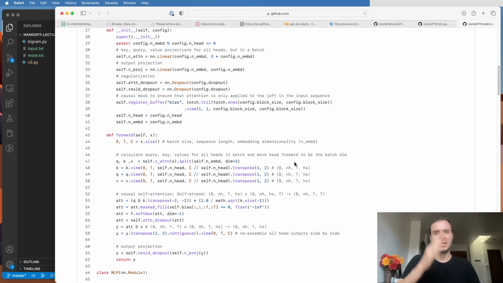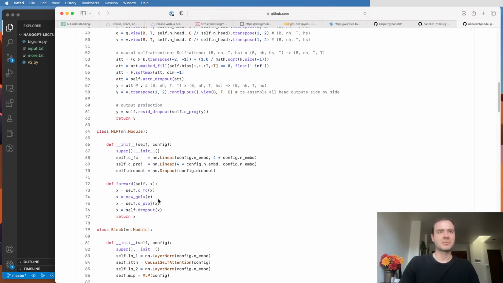And so we don't just have a B and a T and a C dimension, we also end up with a fourth dimension, which is the heads. And so it just gets a lot more hairy because we have four-dimensional tensors now, but it is equivalent mathematically. So the exact same thing is happening as what we have. It's just a bit more efficient because all the heads are now treated as a batch dimension as well.